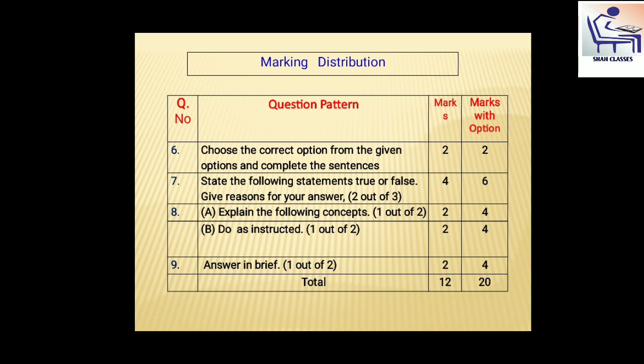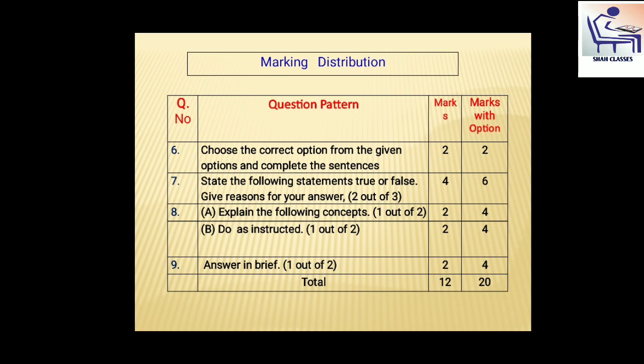7th question is: state the following statements true or false. Give reasons for your answers. 2 out of 3. This question is carrying 4 marks. Question 8 is divided into 2 parts. 8A. Explain the following concepts. 1 out of 2.